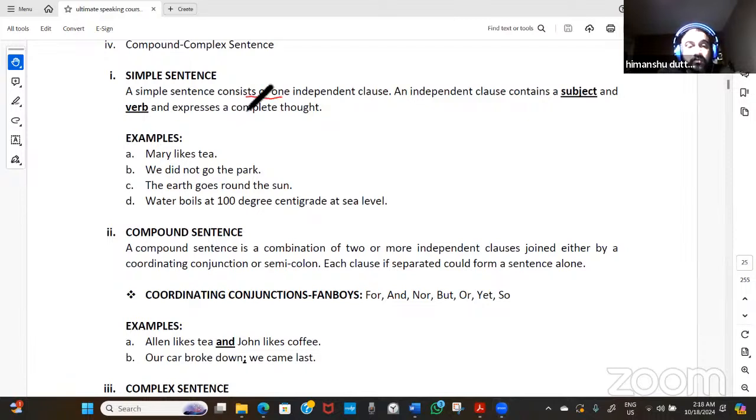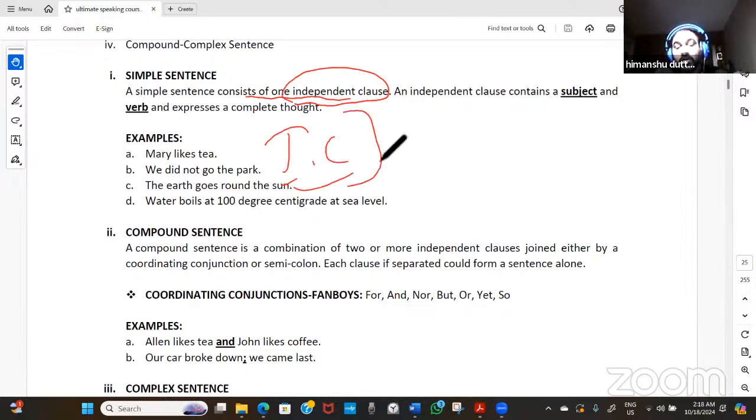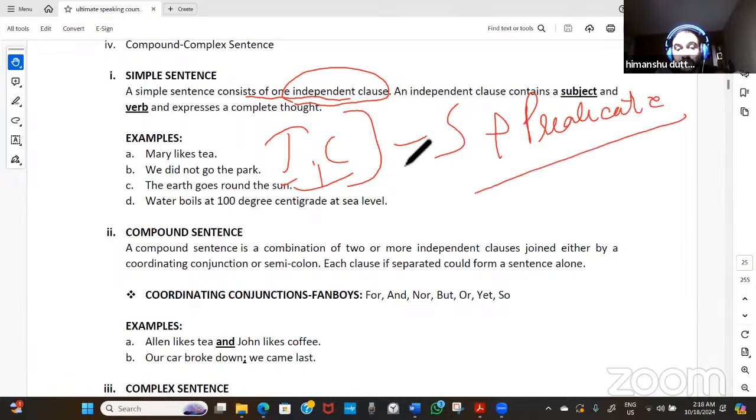A simple sentence consists of an independent clause. Let me tell you what an independent clause is. A clause, first of all, is a kind of sentence which has a subject and a predicate. And when the subject and predicate have their complete meaning in itself, then it will be called an independent clause.